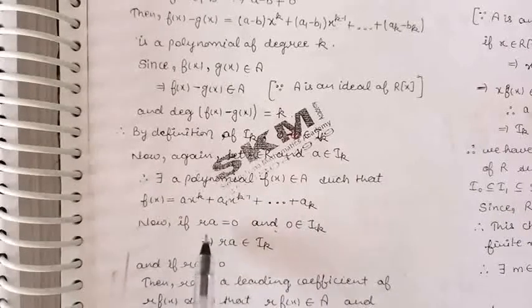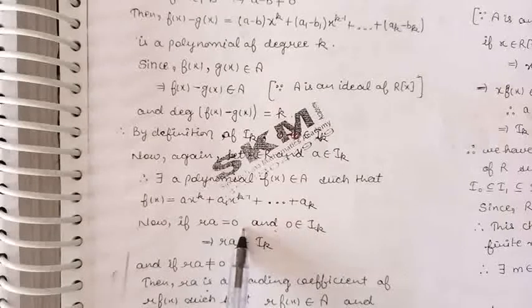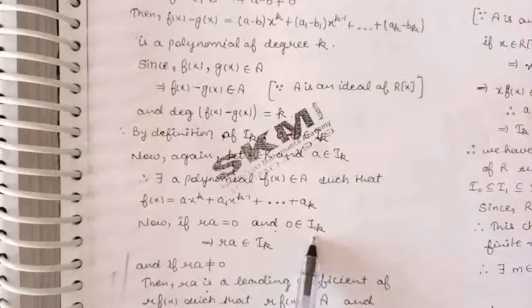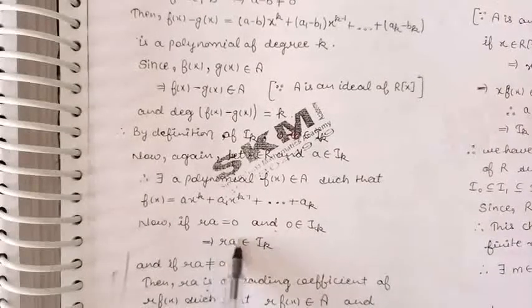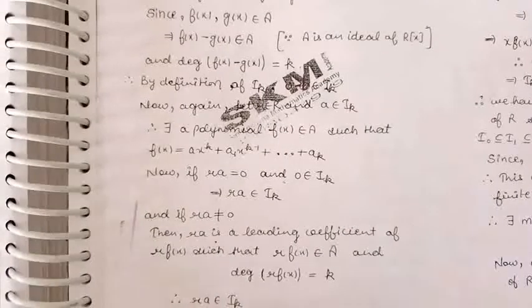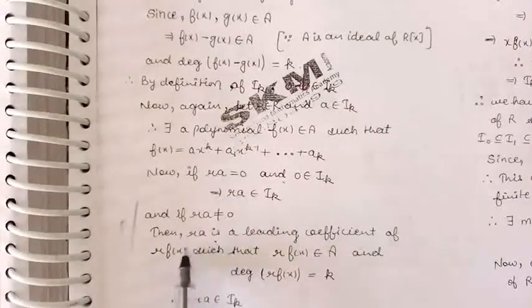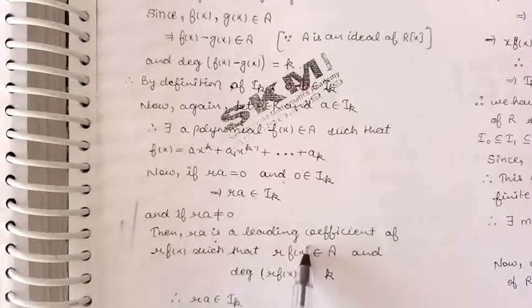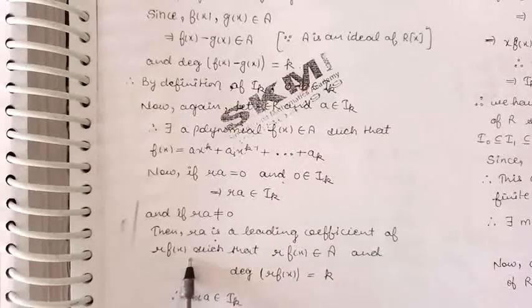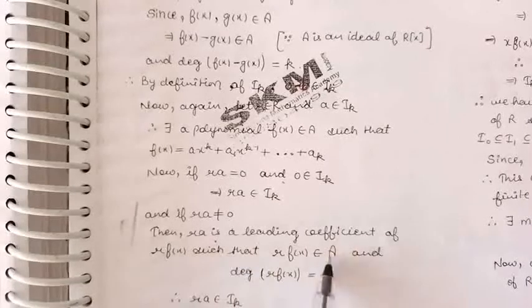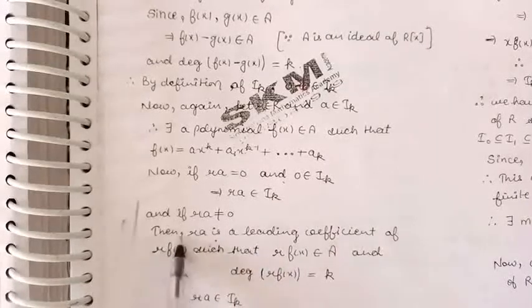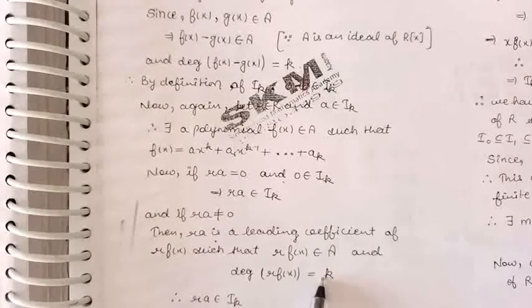Now if r times a is 0, then the 0 element already belongs to Ik, so in this case our result will be proved. And if r times a is non-zero, then in that case ra is the leading coefficient of the polynomial r times f(x), and r times f(x) belongs to A, and the degree of this polynomial is k. So by definition ra belongs to Ik.